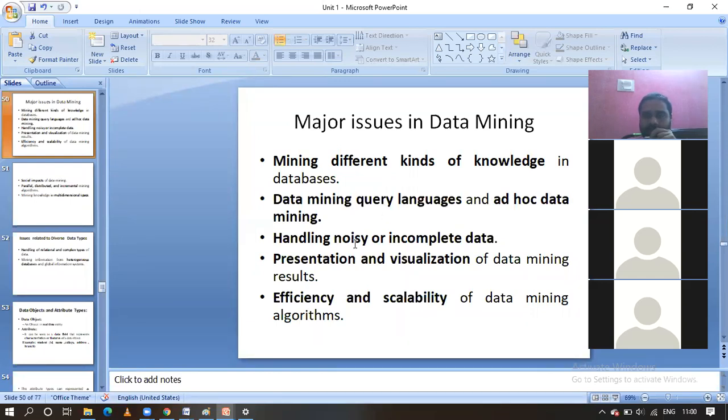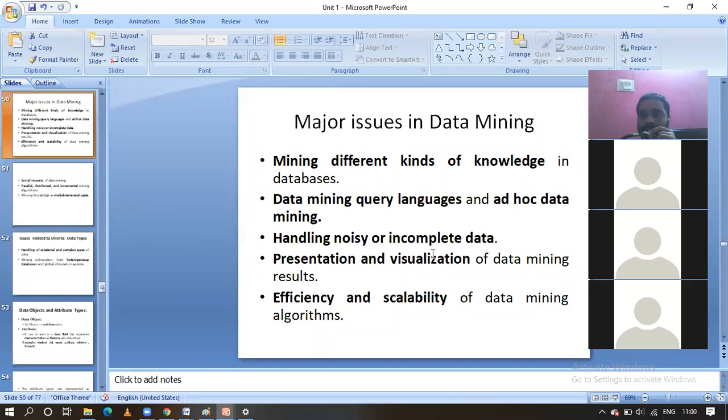And next, handling the noise and incomplete data. That is also a main important issue related to the data mining. Normally huge amount of data means huge amount of noise also there. How we are going to remove that, that is the important thing. In the second unit we have discussed that, guys, pre-processing technique. With the help of the pre-processing technique, we are going to remove the noise and incomplete data. We are going to make the data consistent with the help of pre-processing. You can explain all the things here in this point.